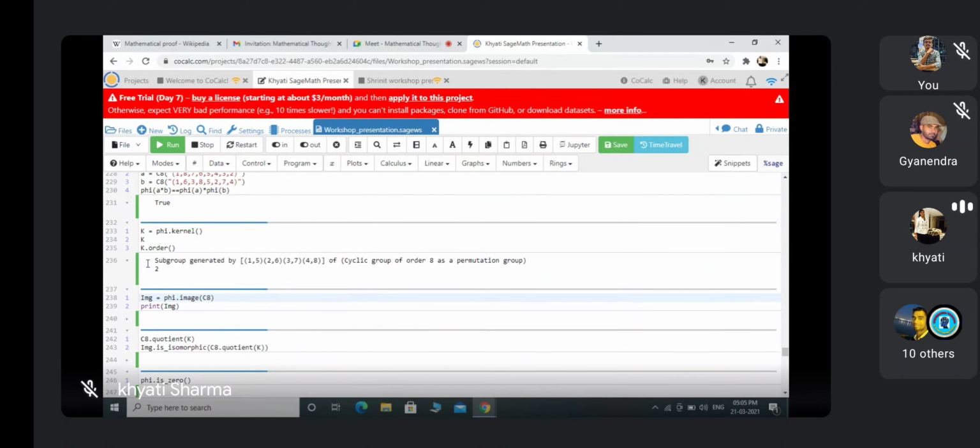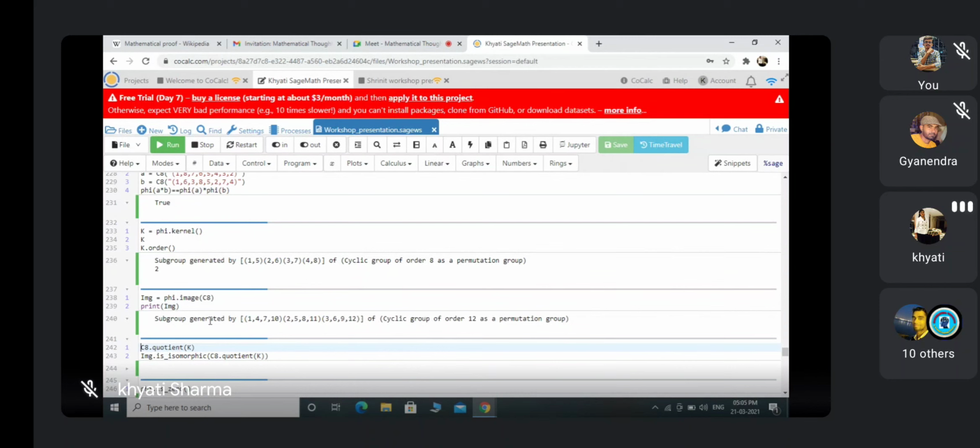Yeah, so it's a subgroup generated by this element of the cyclic group of order 8 as a permutation group. As we know, the kernel is a subgroup of the domain. The domain is C8, so that's why it's written here. Now this command, img equals phi.image(), and now I am printing the image. You can simply write image or print image. So this is the image here.